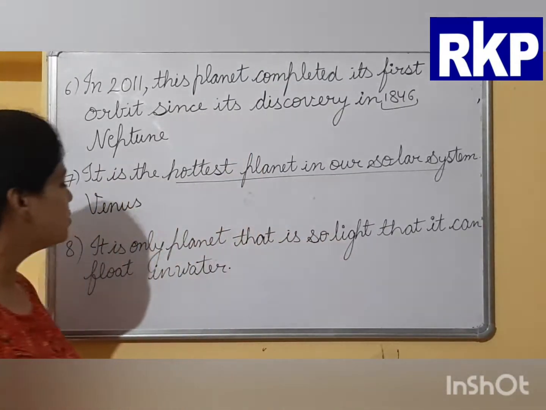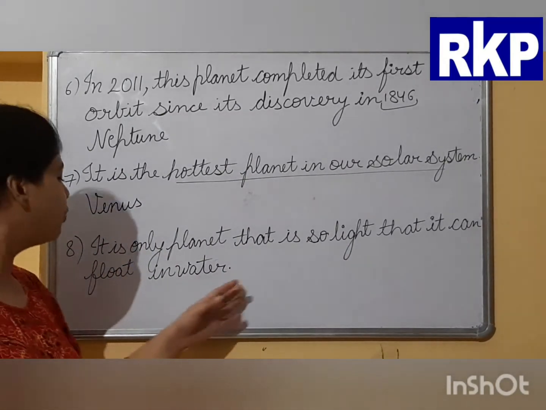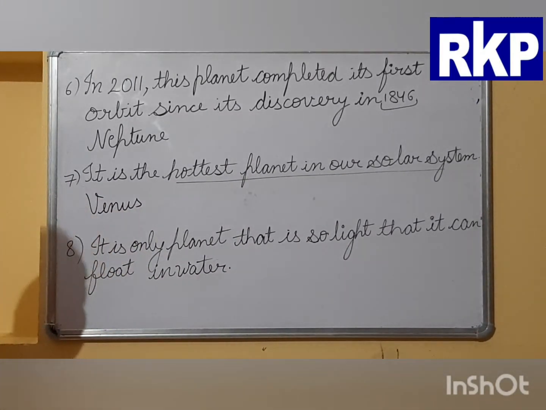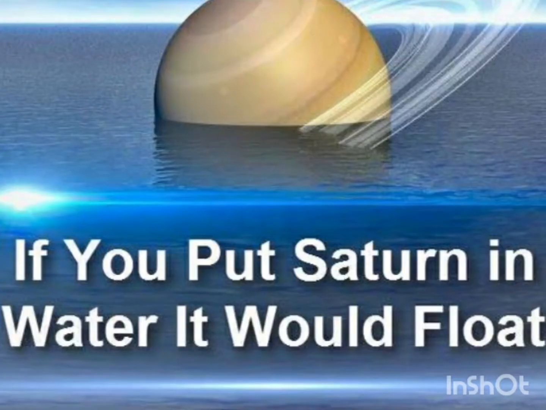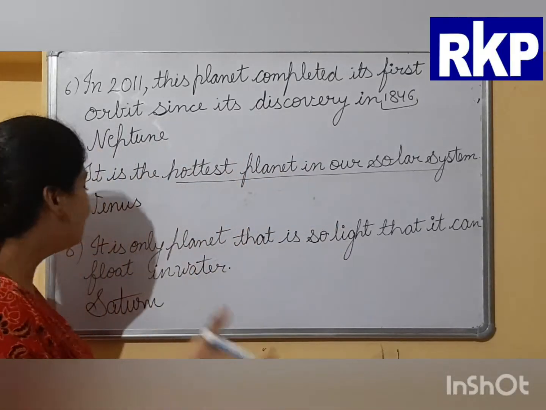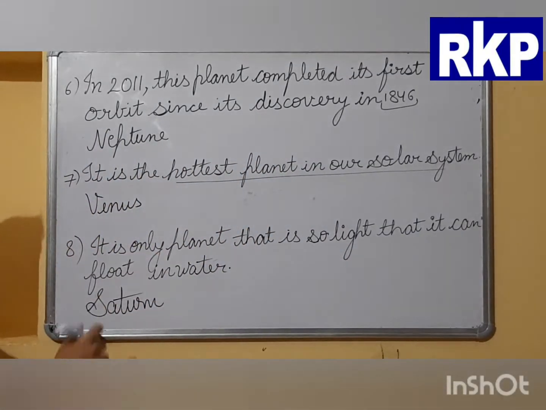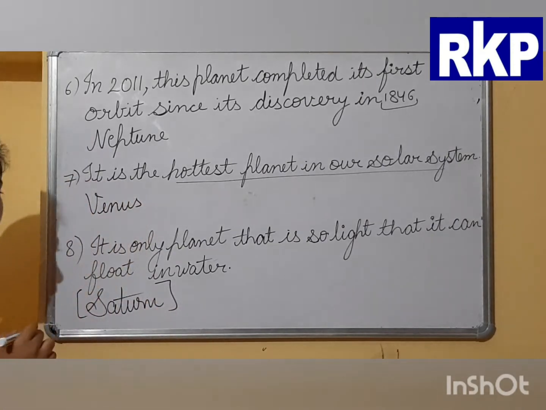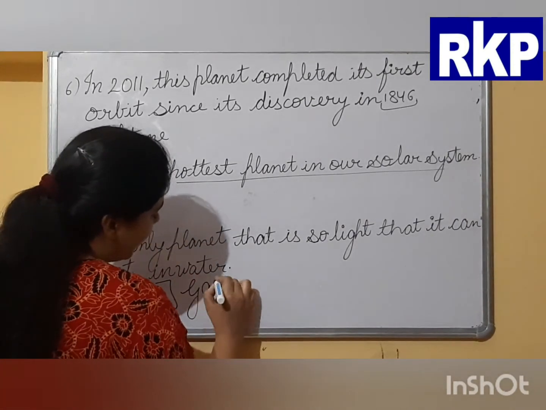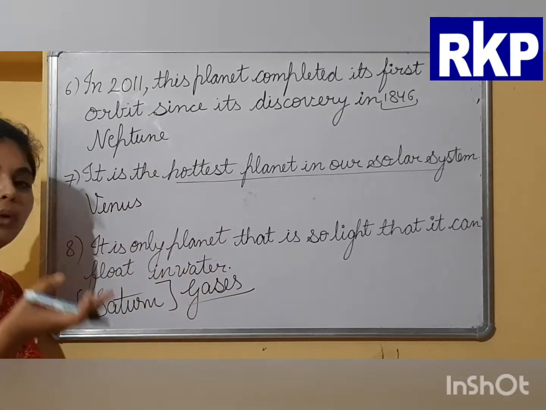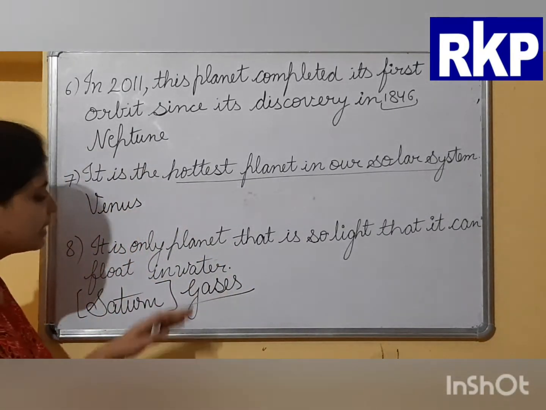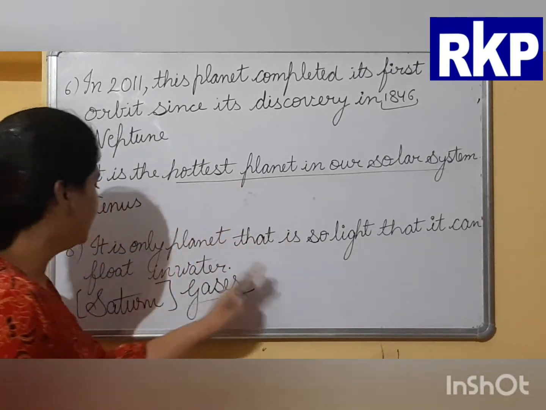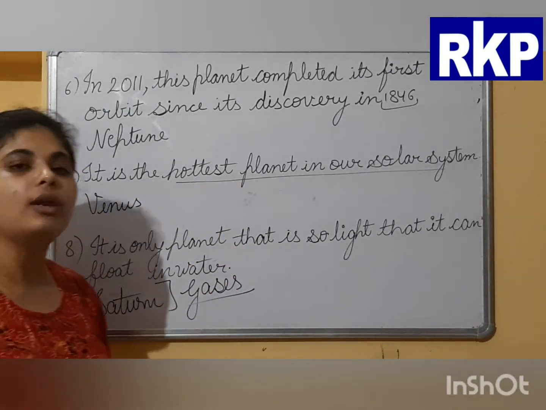So the next question is: it is the only planet that is so light that it can float in water. The answer is Saturn. Saturn is the only planet that is so light that it would float in water. Why? Because Saturn is made up of gases, and you all know that gas is very light compared to water. It is lighter than water, that's why it can float in water. So this is all about the planets.